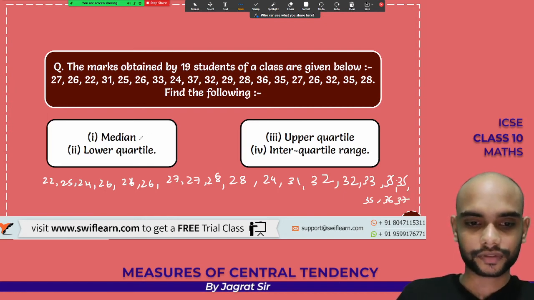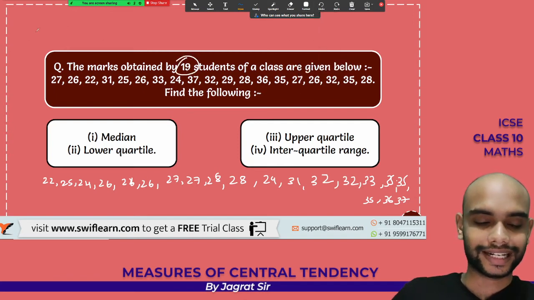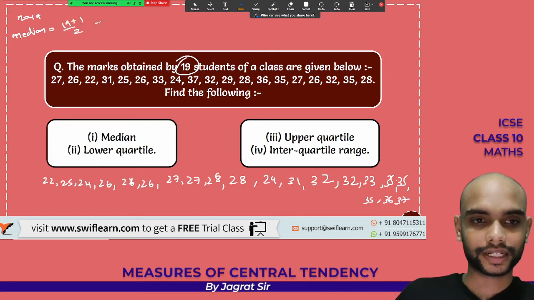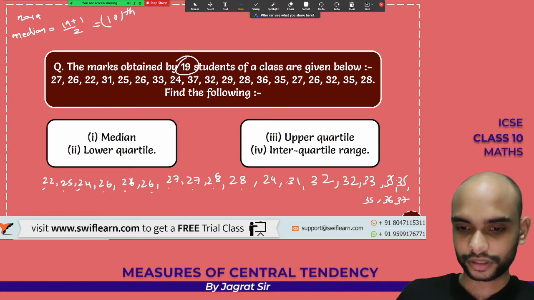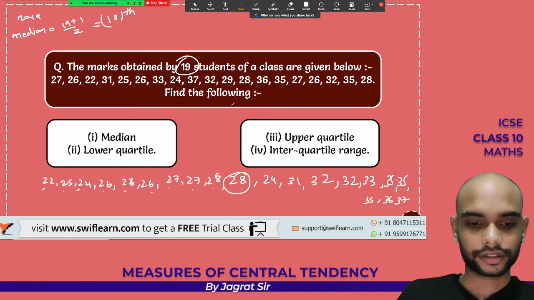So guys, what is the formula for median for this kind of data? We have to see how many digits there are, how many digits are there, 19. So what is the formula for 19? When n is odd, the median is the (n+1)/2th term, that is (19+1)/2, that is the 10th term. Whichever is your 10th term is your median. So 1 2 3 4 5 6 7 8 9 10, so this is your median. Okay, 28 is your median.